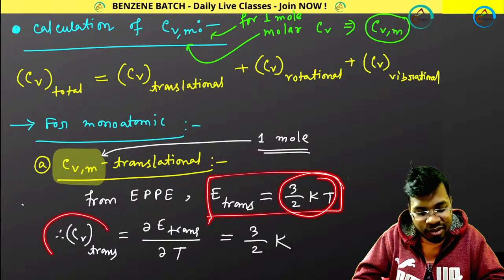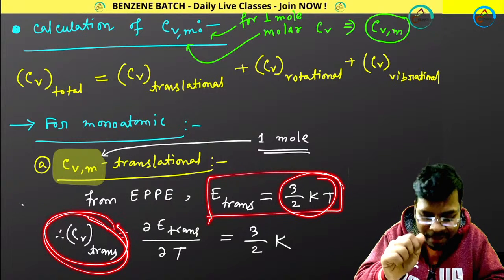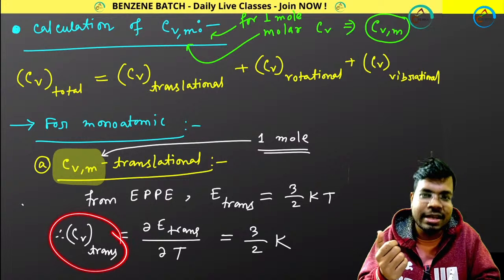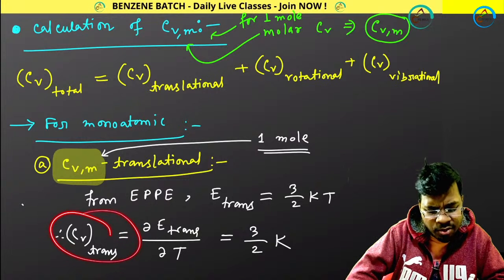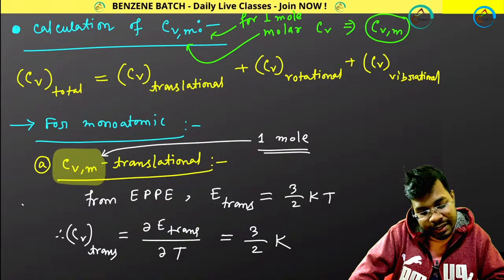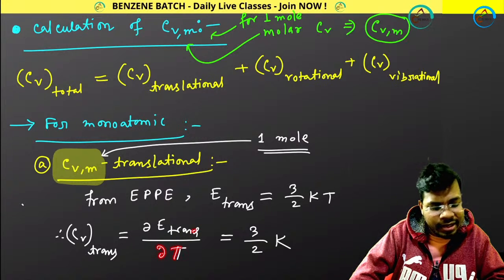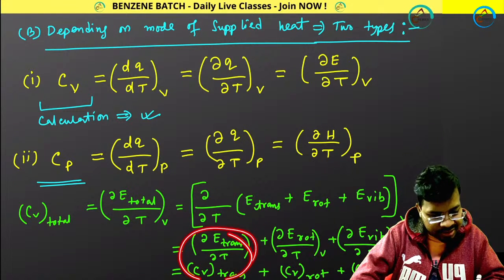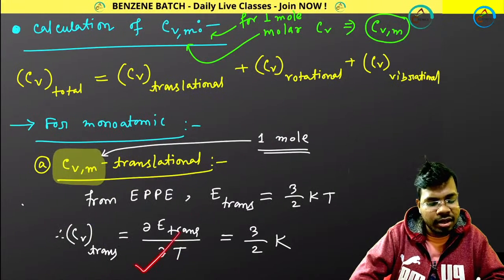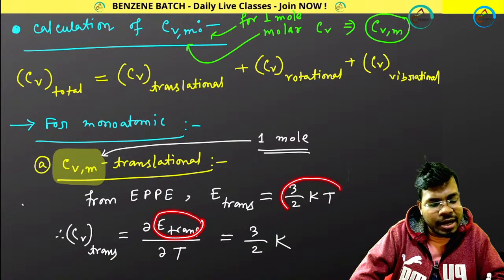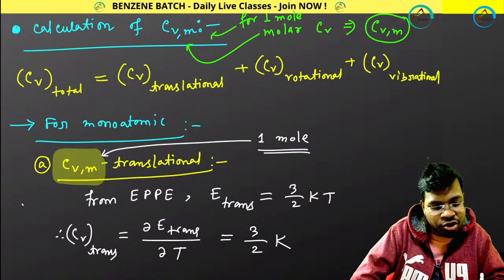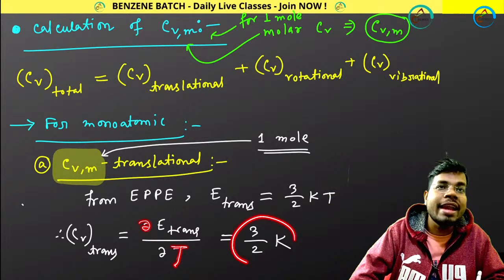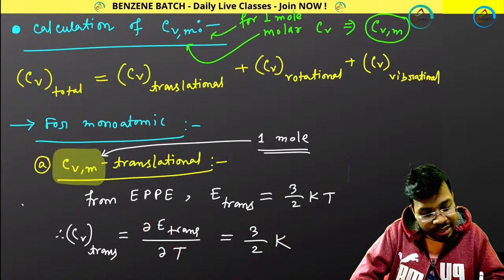And I have to calculate CV trans. I will be calculating CVM trans definitely, but for the time being, I am calculating CV trans to show you how. CV trans means del E trans divided by del T at constant V. Now I put the value of E trans, which is 3/2 kT. T will vanish because I am differentiating with respect to T. So you get 3/2 K.